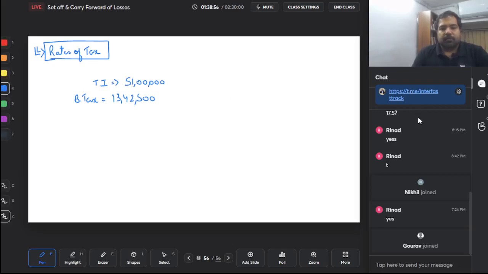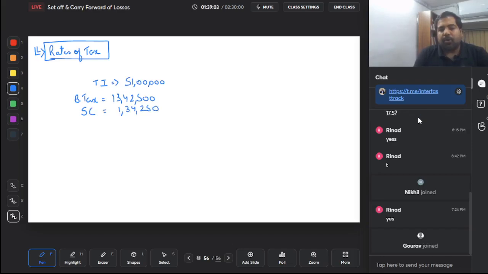But on this, I'll have to pay a surcharge, which is 1,34,250, and I'm not happy paying this surcharge, because guys, I'm just earning 1 lakh rupee more from 50 lakhs. So to earn just 1 lakh rupee more, if I was at 50 lakh, I would pay no surcharge. But just 1 lakh rupee more, and I have to pay 1,34,250 extra.